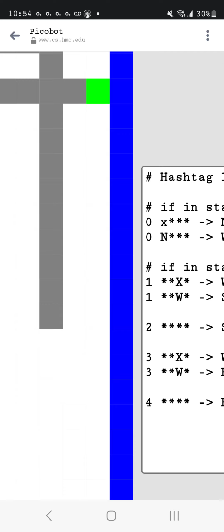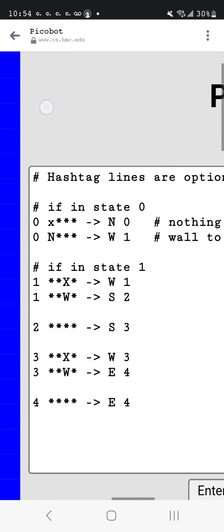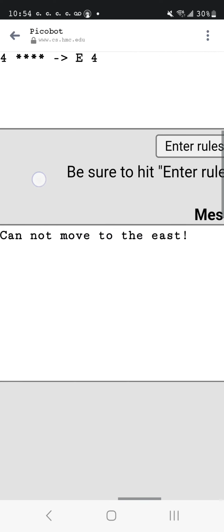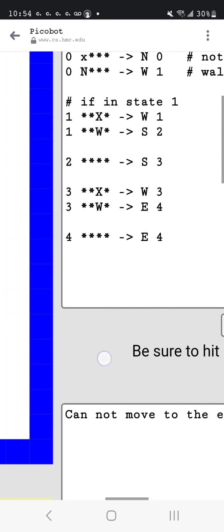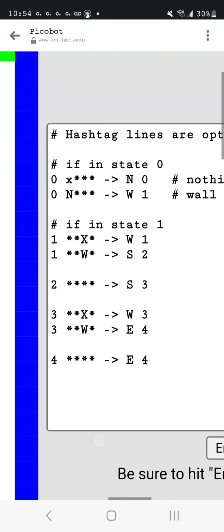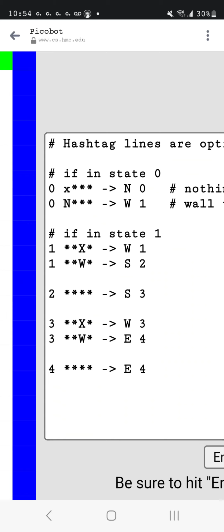Then we tried to go east as long as we could until we hit a wall, and there was an error message because it says, hey, I can't move to the east, and it doesn't know what to do anymore. These are the instructions we gave it, and it's done.